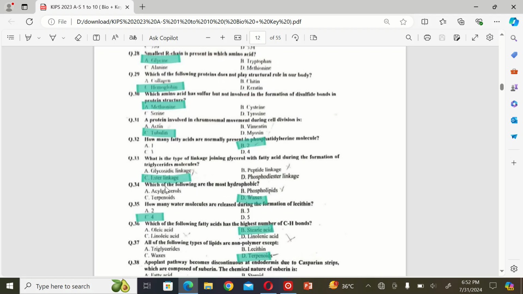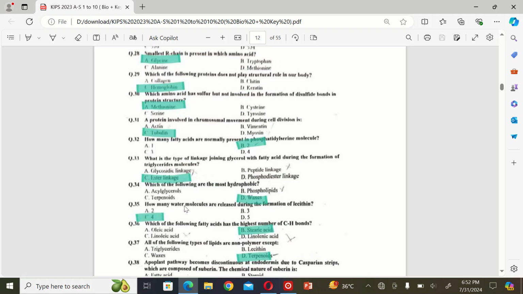The next MCQ is which of the following are the most hydrophobic? A. Acyl glycerol, B. Phospholipids, C. Terpenoids, and D. Waxes. So the correct option is waxes.